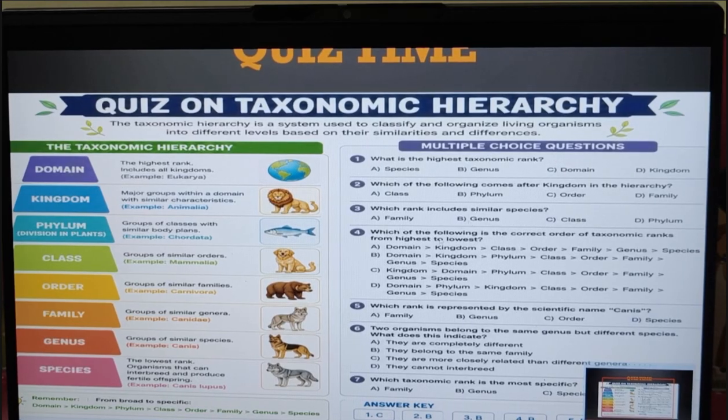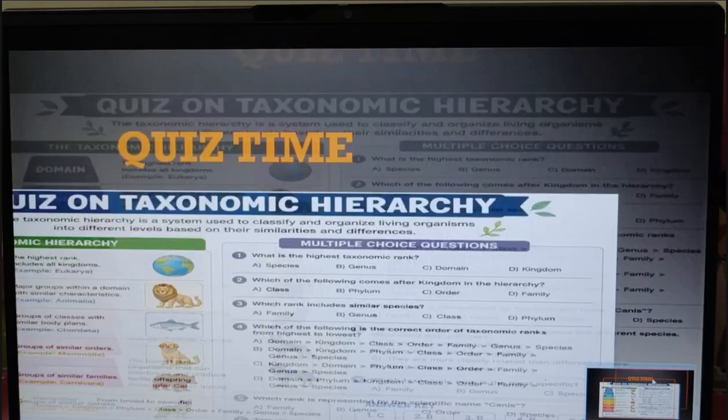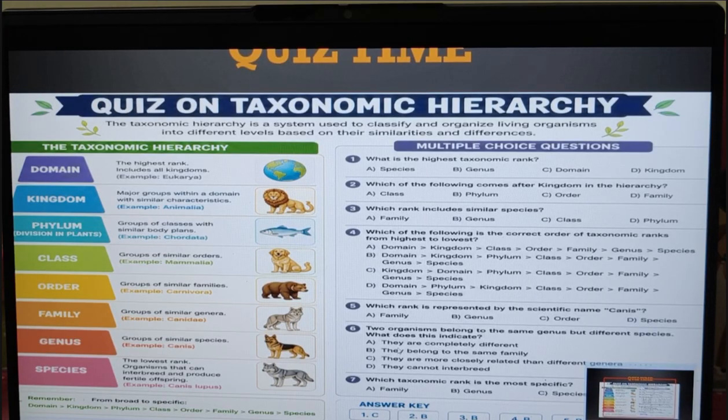So now tell me which rank includes similar species? The genus. Okay. Which of the following is the correct order? So try to arrange this order. Which rank is represented by the scientific name Canis? I gave you an example yesterday. Canis, dog. Very good. So what is that Canis? Genus again. Now coming to 2 organisms belong to the same genus but different species. What does this indicate? They belong to the same family, they are more closely related than different genera. So the answer will be C.